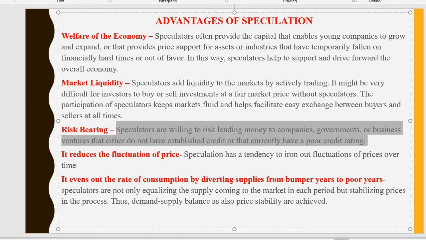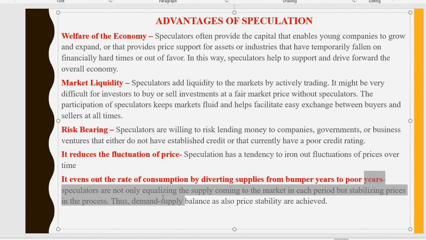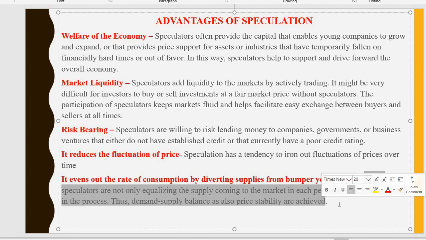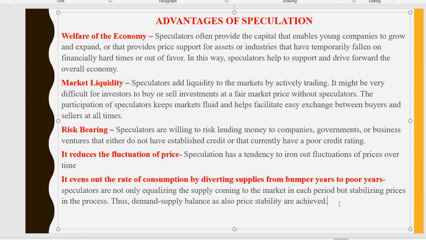Speculators equalize the supply coming to a market in each period, stabilizing the prices in the process. Thus, demand-supply balance as well as price stability are achieved.